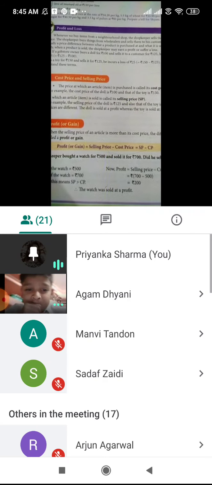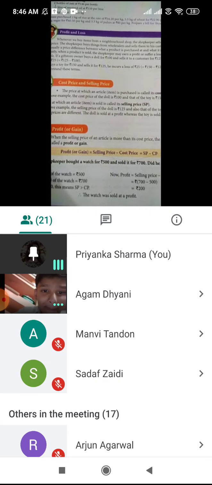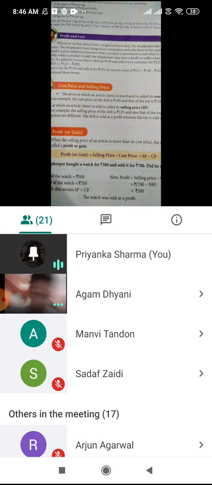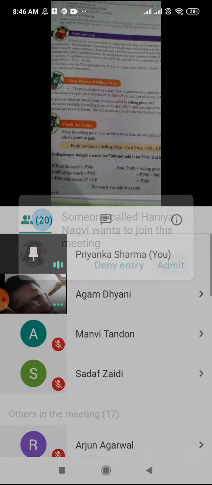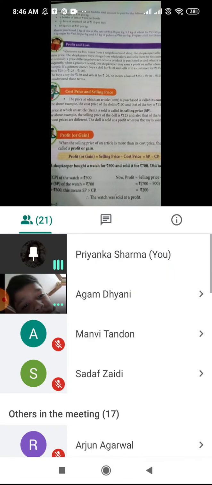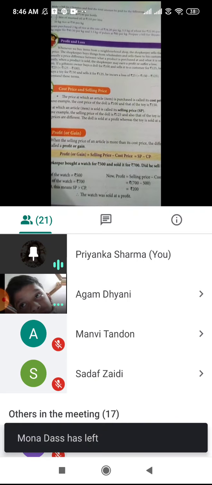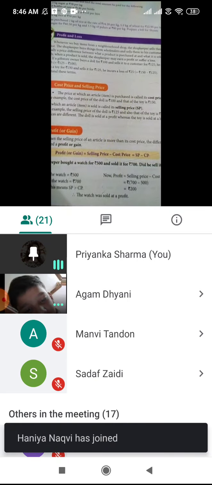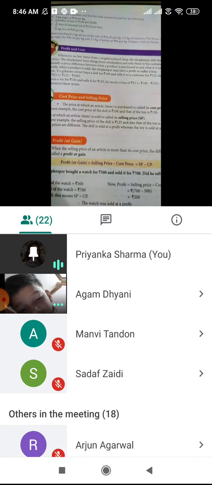So, how do we find out profit? We find out profit when the selling price is more than the cost price. So, the profit formula is selling price minus cost price. That means selling price was 600, cost price was 500. So, 600 minus 500 will give us rupees 100. That was our profit by selling the teddy bear.